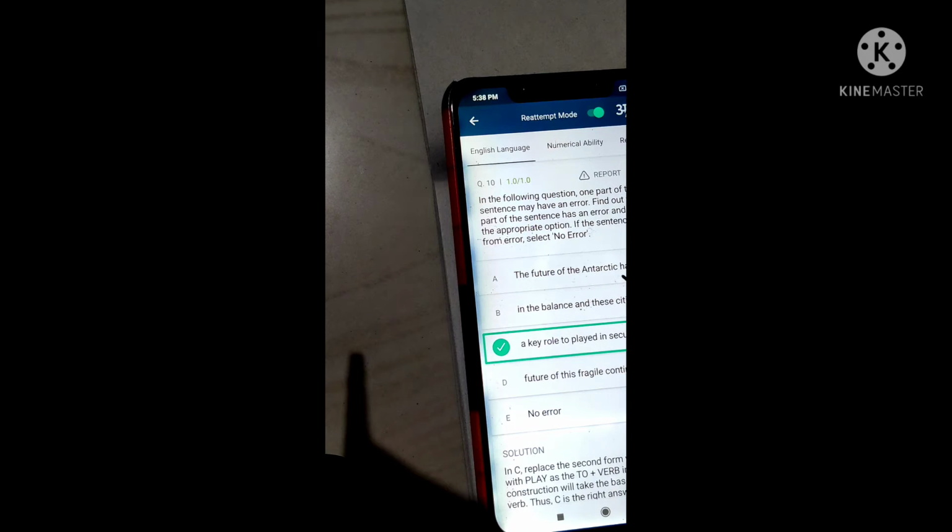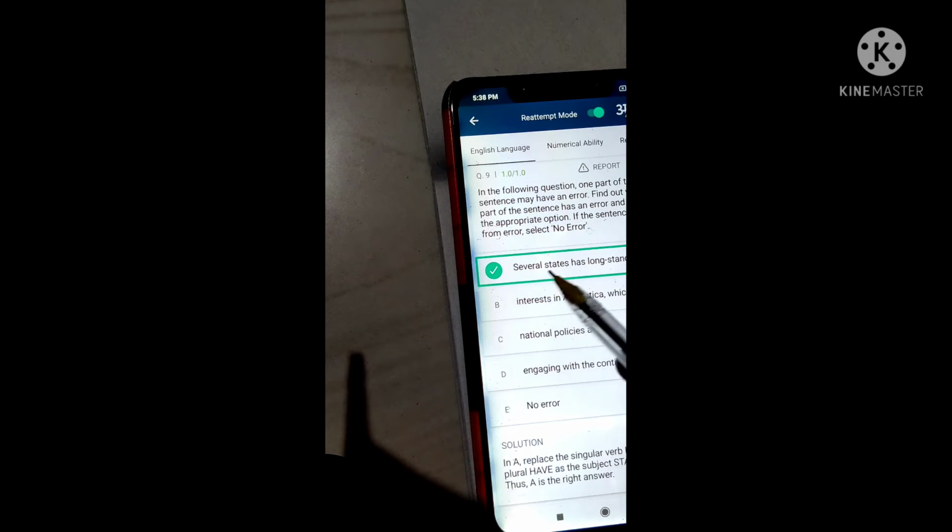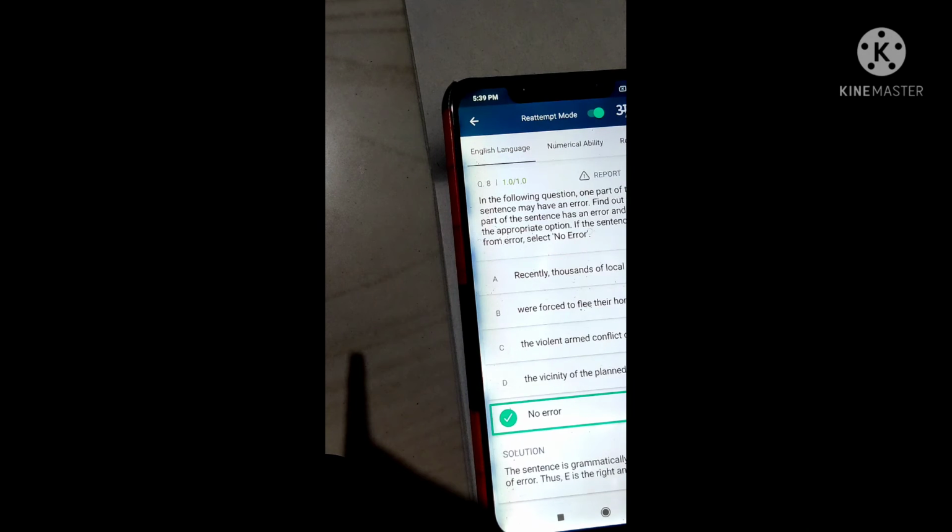So in this, the future of the Antarctic hangs in the balance, and these cities have a key role to played. Here also to plus V1 form is present, but played is given, so it's wrong. And several states, here several states is plural, so have will come, but has is come, so A is wrong. And this is recently thousands of local villages were, so plural were, forced to flee their homes due to the violent armed conflict, so no error.